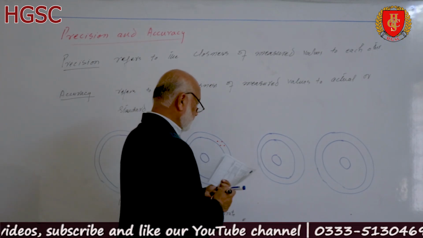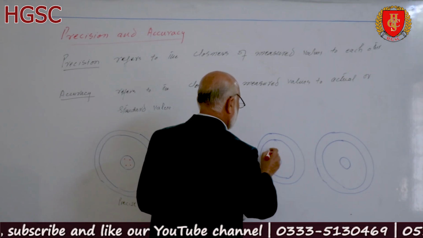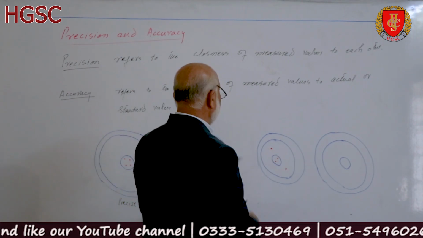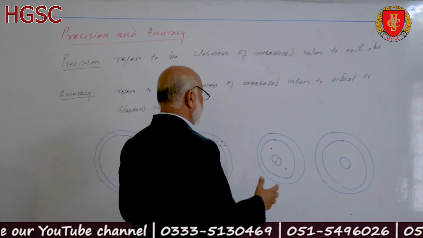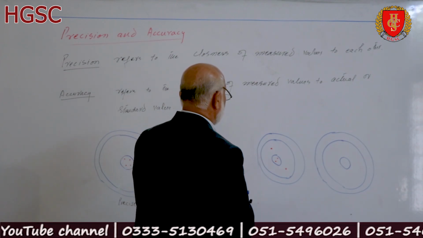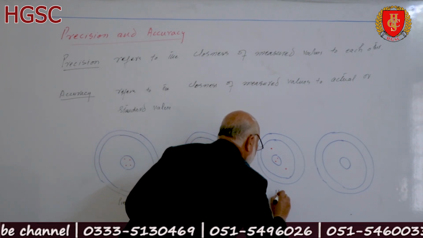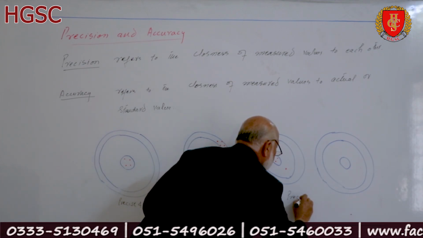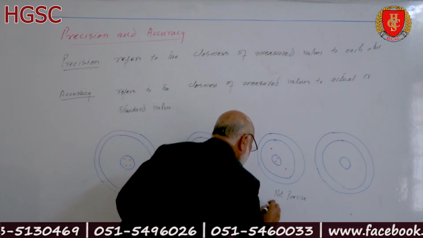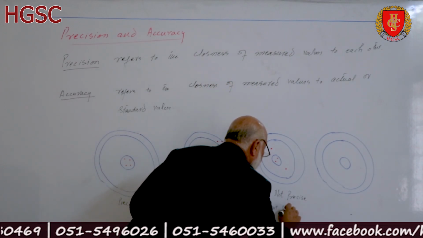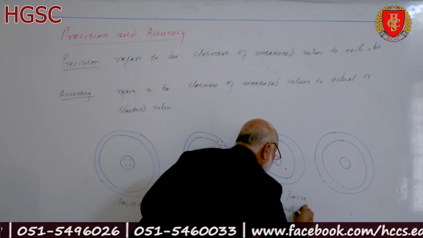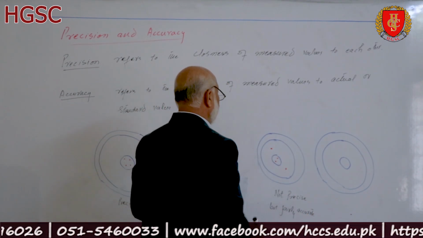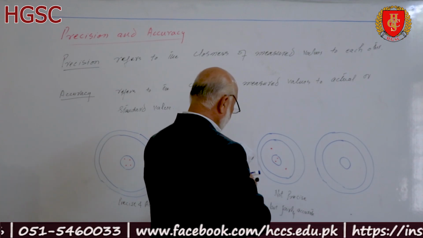The third one is, in this case the dots are far from each other, so not precise but fairly accurate. Average is close to the eye, on that behalf we call it fairly accurate.